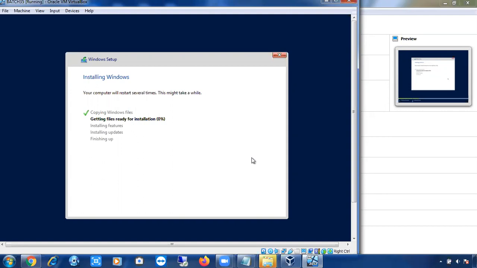Right now it is installing. It will take 10 to 15 minutes depending on the speed of your laptop. Sometimes it will take 20 minutes if your laptop is slow. Once it is completed, you will get the administrator login screen. You have to provide the administrator privileges and create one password. Once you create that password, the machine will be ready.